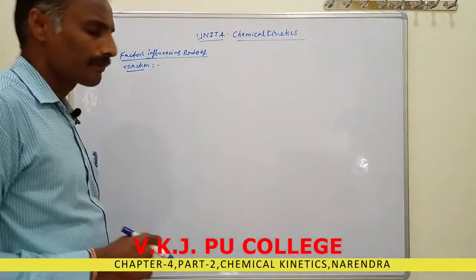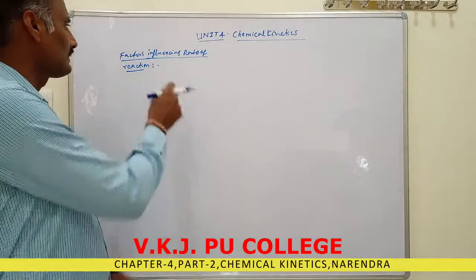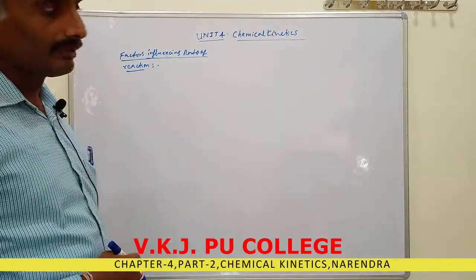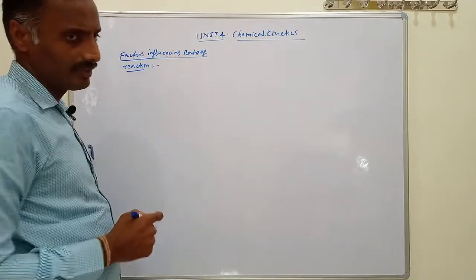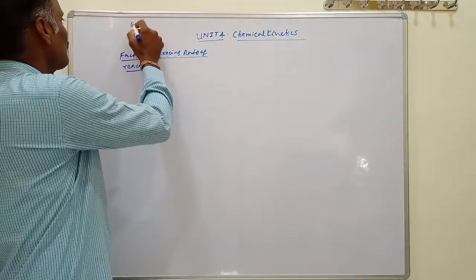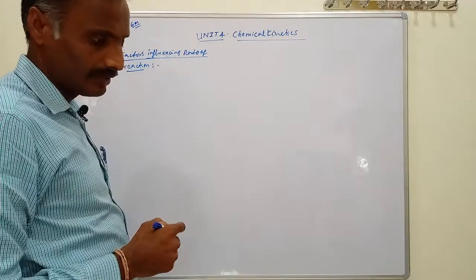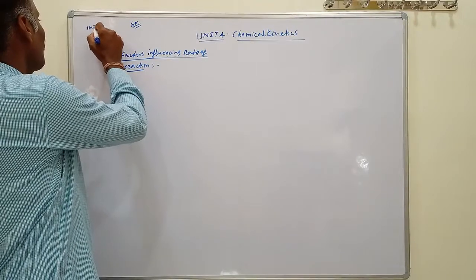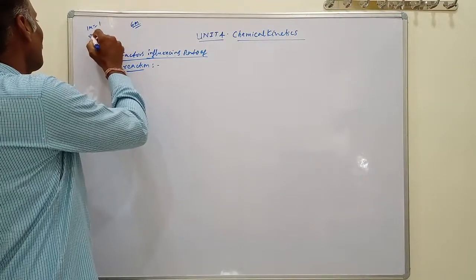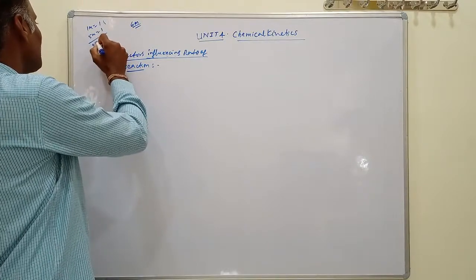Good morning, students. In this session, we will discuss the factors influencing the rate of reaction in chemical kinetics. From chemical kinetics, we have a weightage of 6 marks according to the PU board. You will get one 1-mark question and one 5-marks question. 5 plus 1 equals 6 marks.